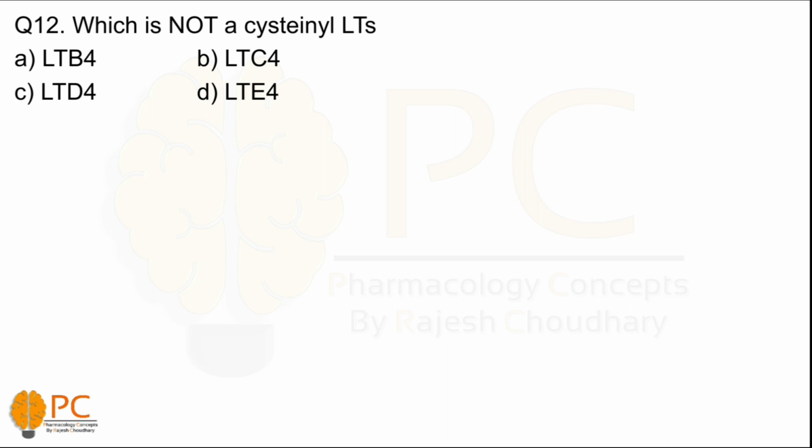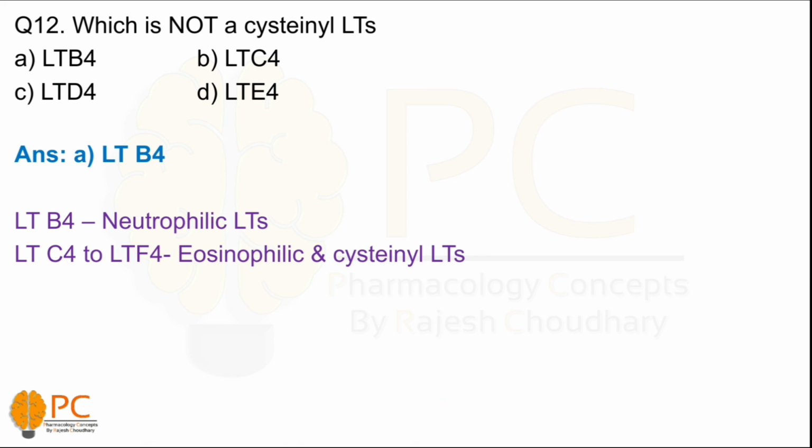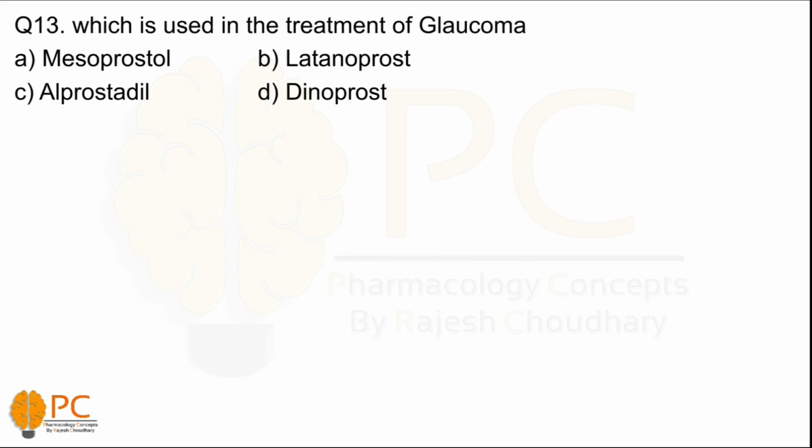Answer is the A, LTB4, and it is basically a neutrophilic leukotriene and has a chemotaxis action. And the LTC4 to LTF4 are the eosinophilic or cysteinyl leukotrienes which have an osmotic reaction. This is the basic feature of leukotrienes. Now come to the next question, question number 13. Take a look.